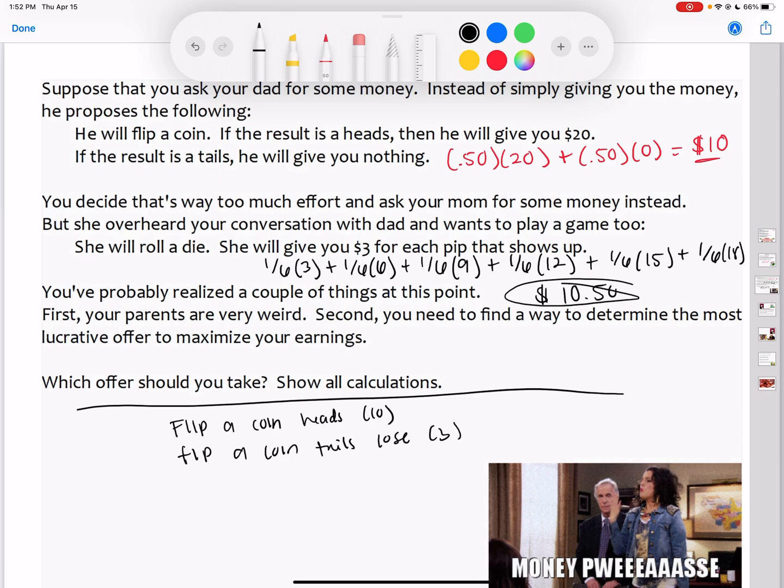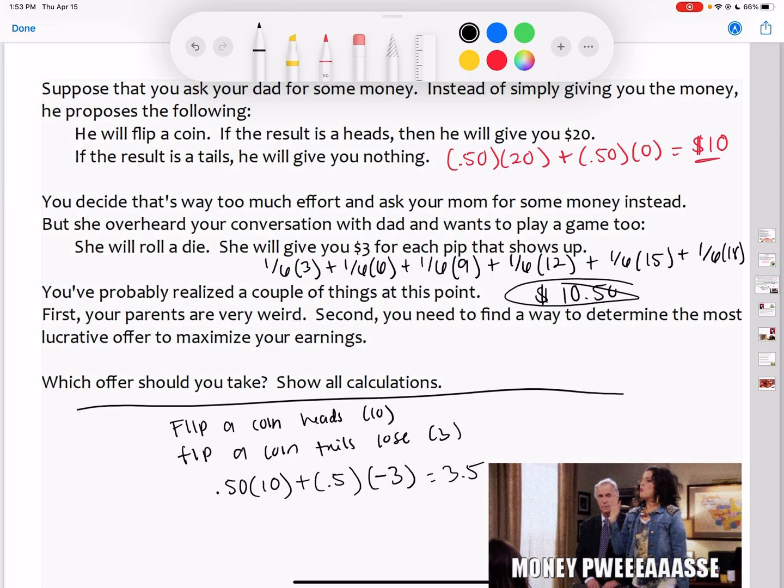The way you set up this expected value is you take your probability times what you could earn, multiply it by 10, and then add the probability of what I could lose, which is $3, so I made that value negative. When I plug this in, my expected value, my weighted average of everything, is going to be $3.50. So I expect to get $3.50 if I were to play this many times.